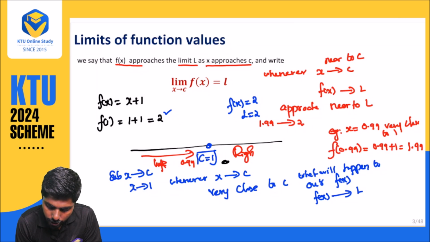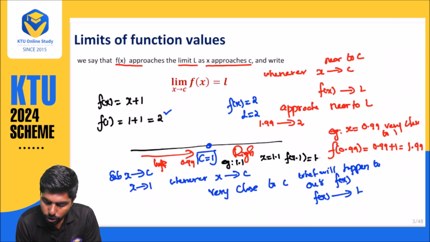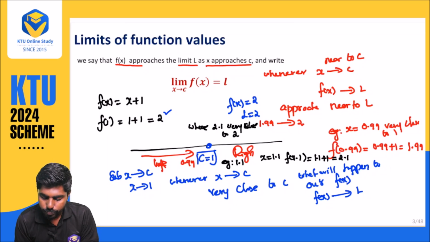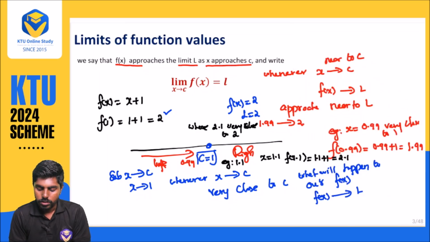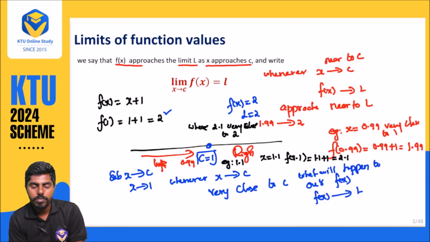Similarly, if I put an example x equal to 1.11, what will happen to our f of x? f of 1.11 is equal to 1.11 plus 1, that is nothing but 2.11, which is very close to 2. So from here, what have you observed? Whenever you substitute a value of x which is very close to c, f of x is approaching L, that is, it is going very close to L.